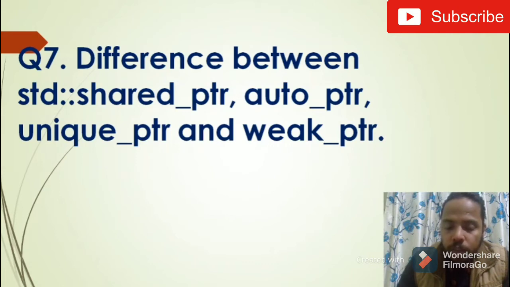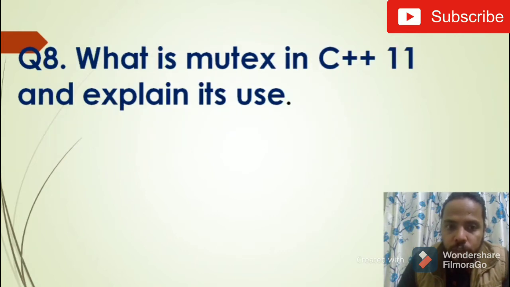So it is used to avoid the circular reference between the two shared pointers. I'll explain it in another video on my channel. But keep in mind that this question can be asked. Let's move to the next question.